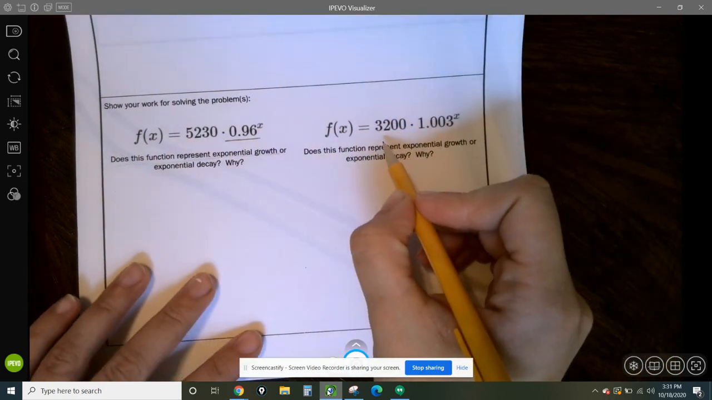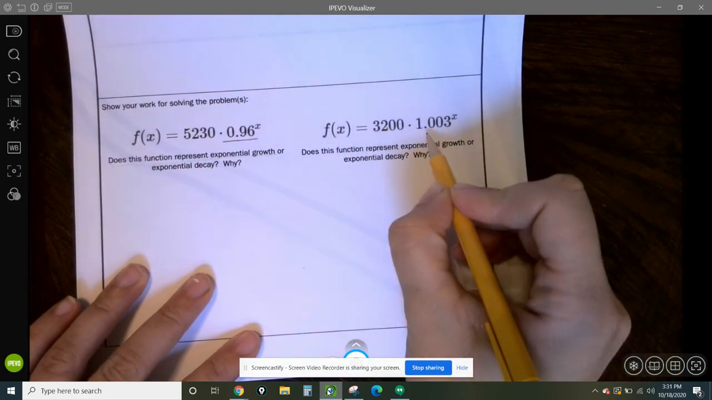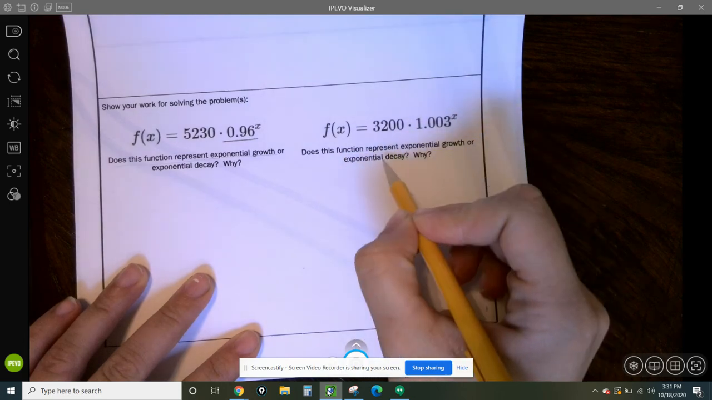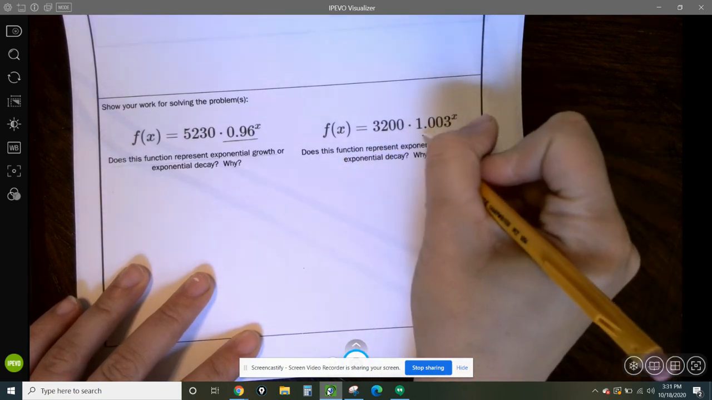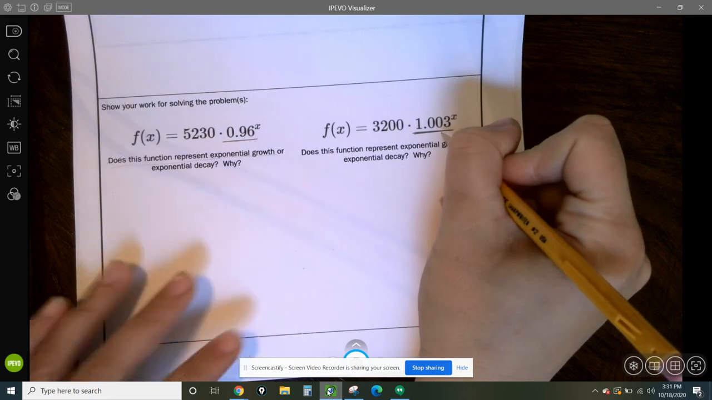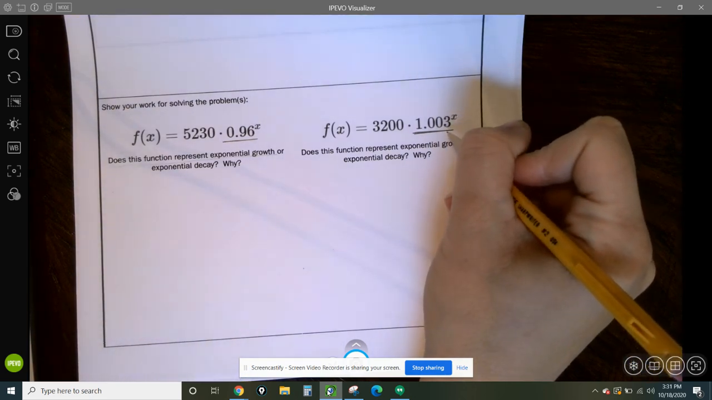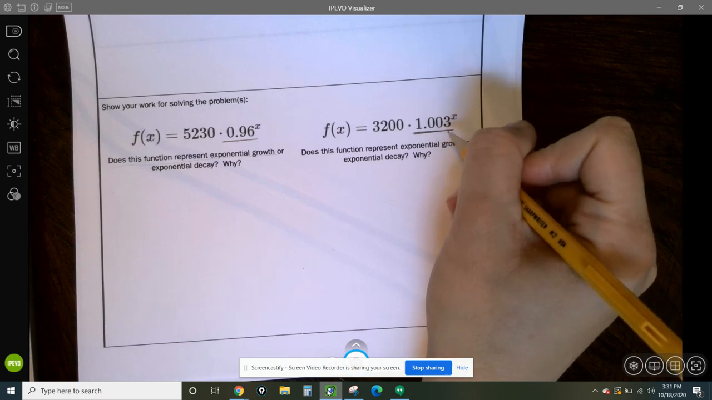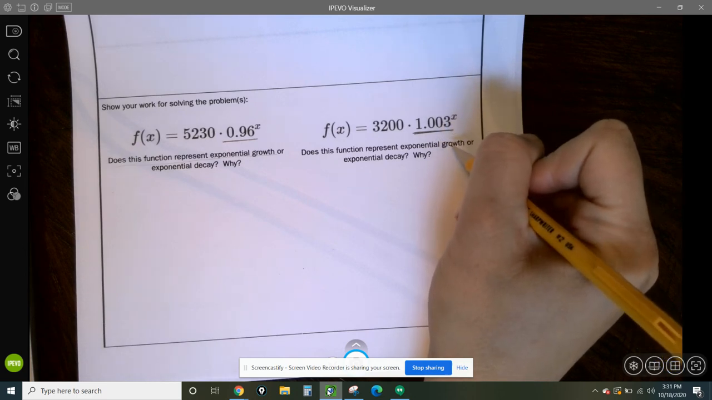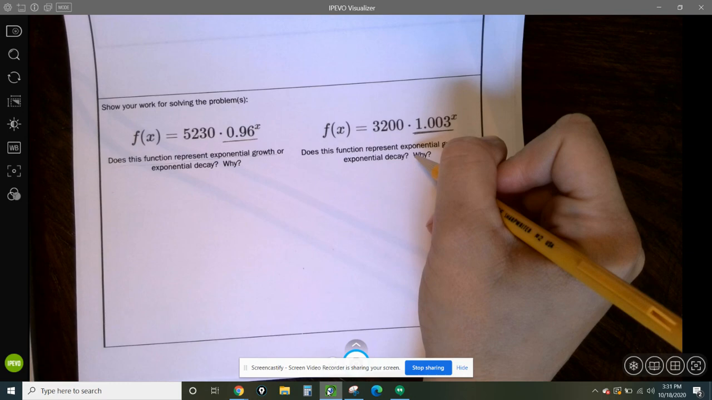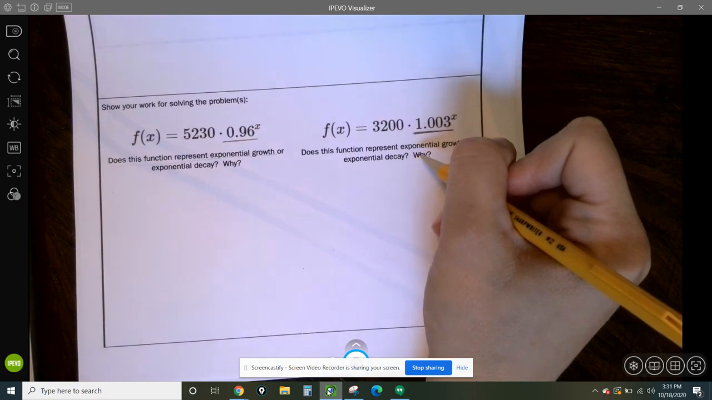Same thing here over on this question. So we have this function. The question says, does it represent exponential growth or exponential decay? So to figure that out, I have to look at that b value, the number that's raised to the exponent of x. Is this number greater than 1? Or is it between 0 and 1? That's how you can tell if it's growth or decay. So take a minute, pause the video, and answer that question.